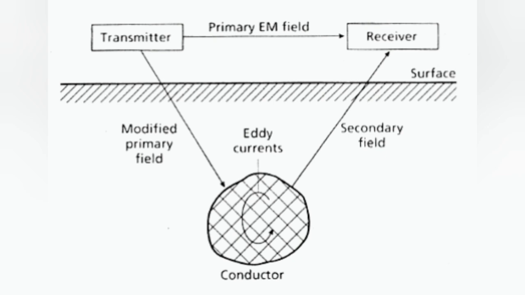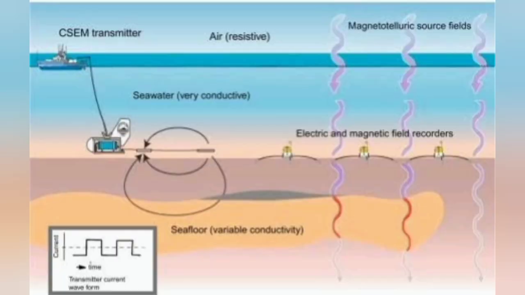The depth penetration of electromagnetic waves into the ground depends on the frequency of the wave, and the conductivity of the ground. The maximum or limiting depth of transmission of electromagnetic wave into the subsurface, also called as skin depth, is given as d equals 500 square root rho by f, where d is the depth of penetration of the electromagnetic field in meters, rho is the resistivity of the ground in ohm meter, and f is the frequency in hertz.